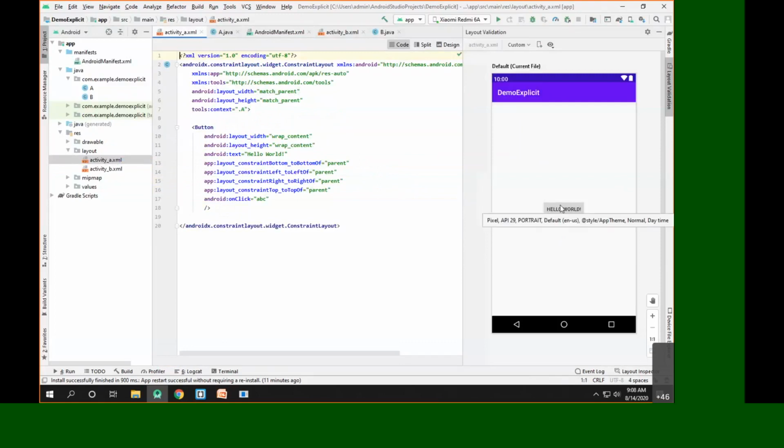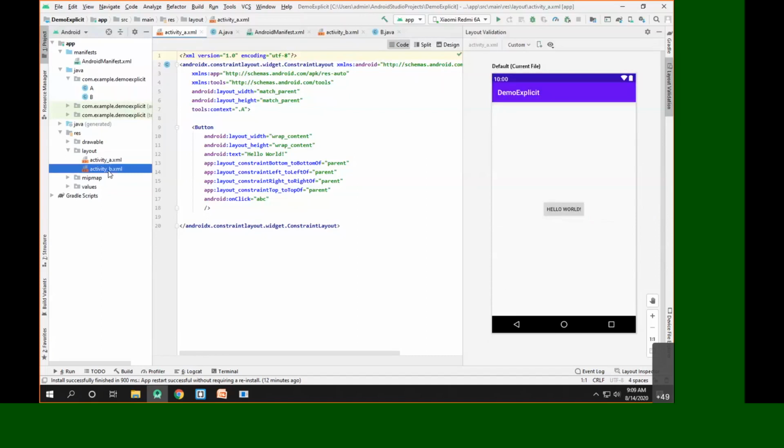And what we have done inside activity A, we have taken a simple layout. So we have taken a blank screen which consists of a single button in the middle and it says hello world. Now what I want to do here is show the example of the explicit intent in such a way that whenever the user clicks on the button hello world, it will automatically launch the other activity, that is activity B.